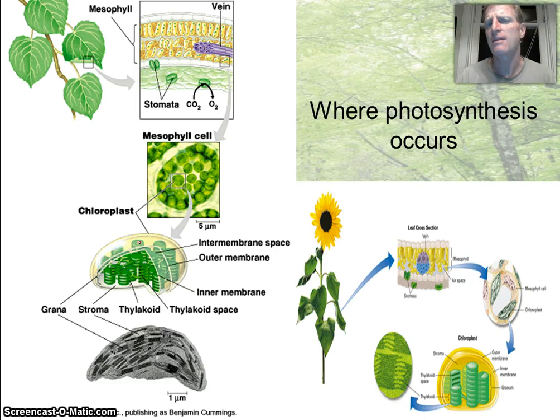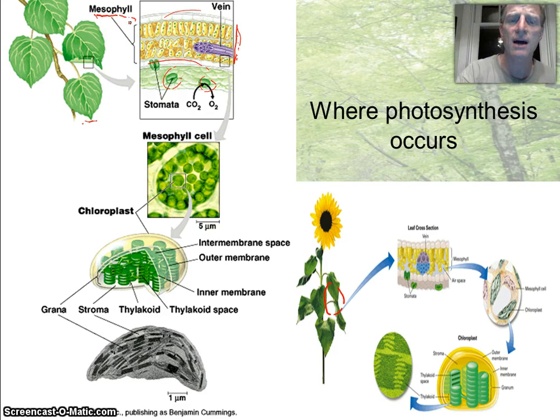So where does photosynthesis occur? Well, obviously the main organ in a plant would be the leaf, right? Leaves are the photosynthetic organs that have most of the chlorophyll in them. But then if we go into the leaf, on the outside there's a waxy layer which kind of waterproofs it and prevents water loss. And then there are little holes called stomata. Stomata let carbon dioxide in, oxygen out. But then the middle area in here is called the mesophyll.